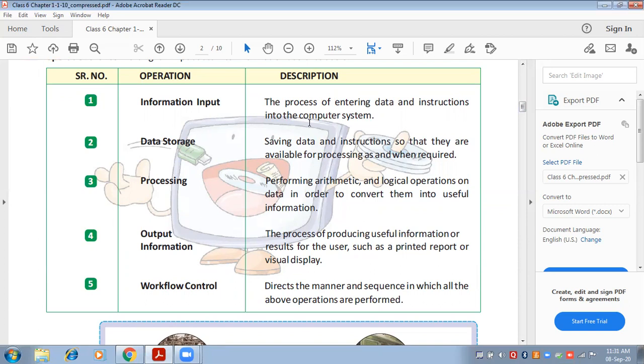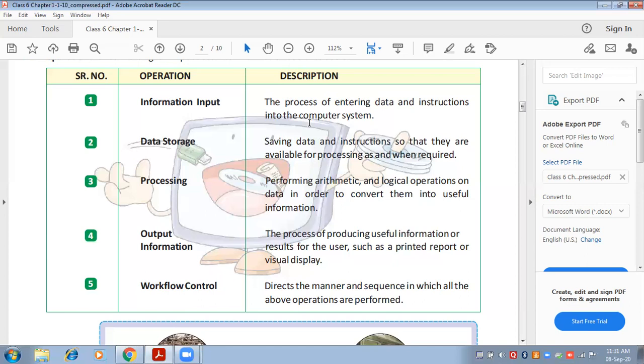First we have to put the input, then it will store the data. Suppose I'm just playing a song and I don't want to do any processing on that song. I'm not converting that song, I'm not merging it with some other song. I just want to store that song in my system. So I will input, meaning insert that song into the computer. It will get stored into the memory of the computer, and next time when I play that song, the output will come out from the speakers. So this is how the information flows.